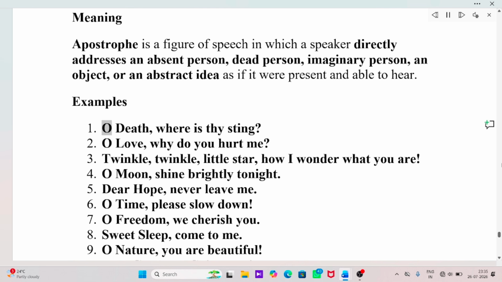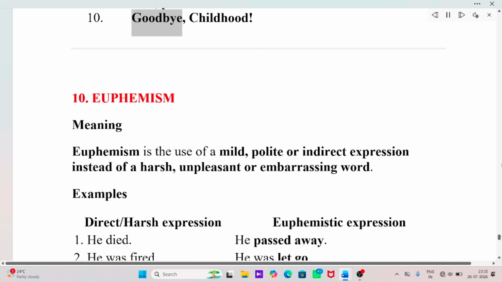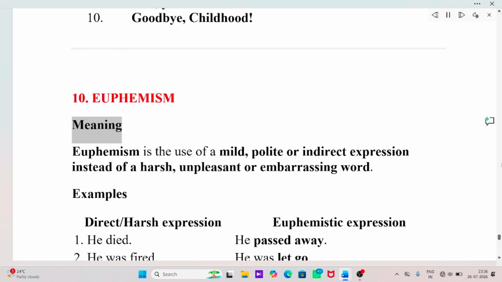Examples. O death, where is thy sting? O love, why do you hurt me? Twinkle, twinkle, little star, how I wonder what you are. O moon, shine brightly tonight. Dear hope, never leave me. O time, please slow down. O freedom, we cherish you. Sweet sleep, come to me. O nature, you are beautiful. Goodbye, childhood.